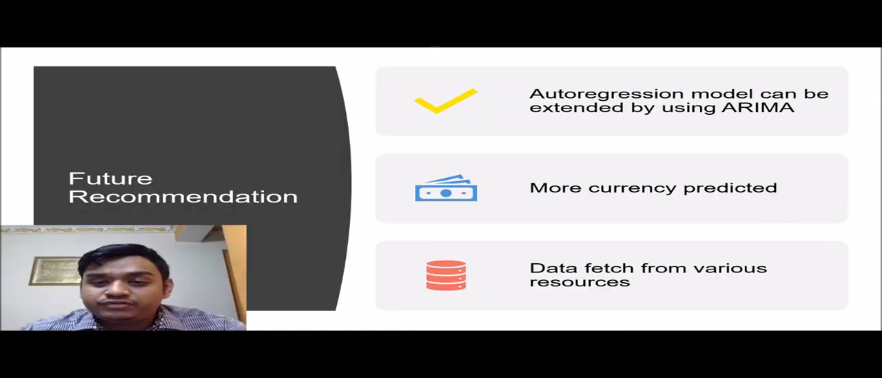The future recommendation for this system is that the auto-regression model can be extended by using ARIMA. ARIMA is an auto-regression that is combined with a moving average model. The next one is that more currencies can be predicted. And lastly, the data can be fetched from various sources. For this project, I only fetch data from the European Central Bank. But in the future, other sources can also be used so that the data will be more varied.